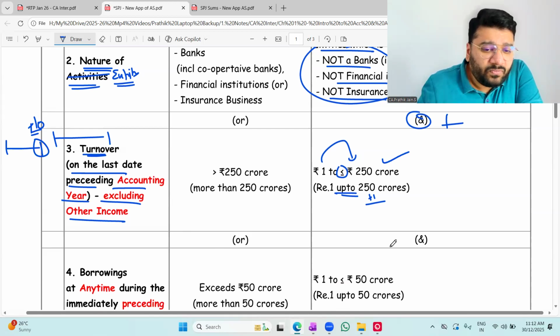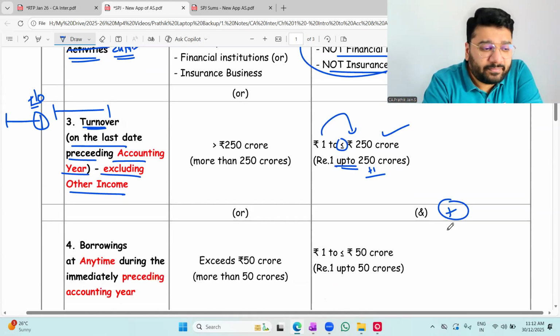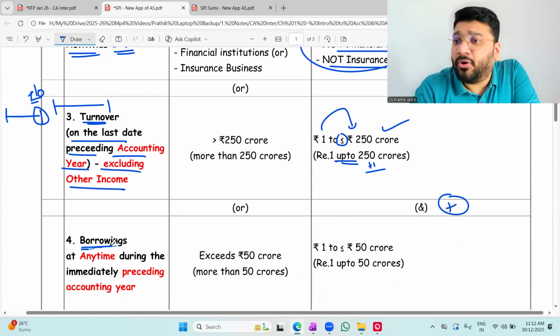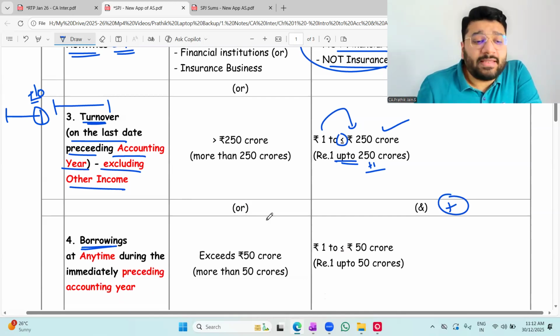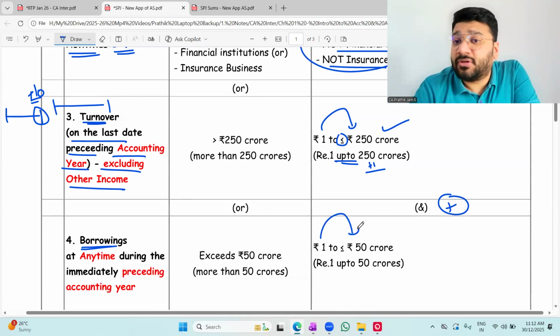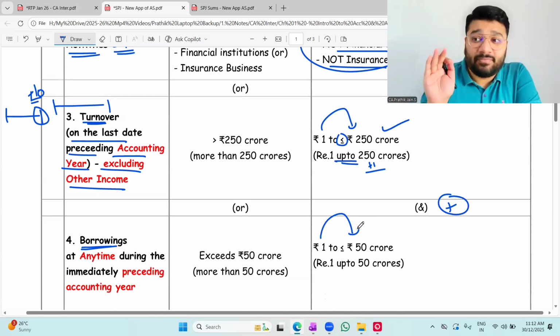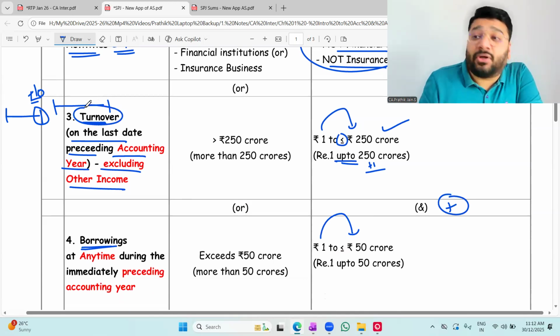Now, plus one more condition. This is the borrowing criteria. If your borrowing is anywhere between 1 rupee up to 50 crores at any time. For turnover, we saw the turnover on a particular date, which is the last day of the previous accounting year.